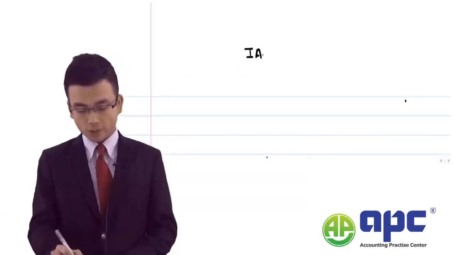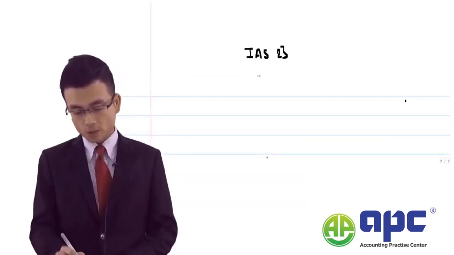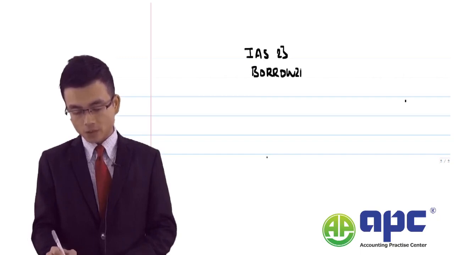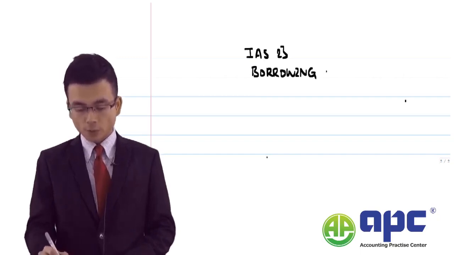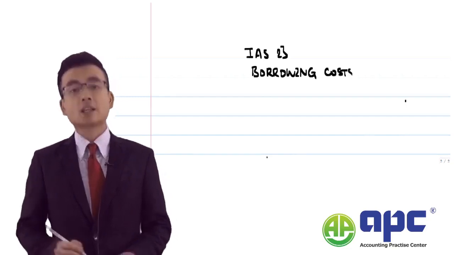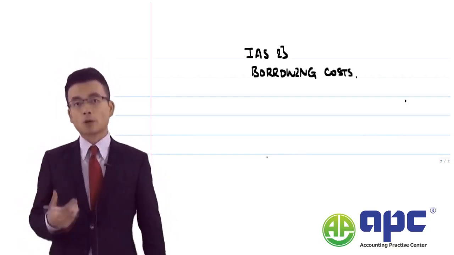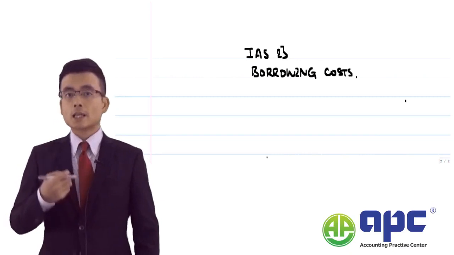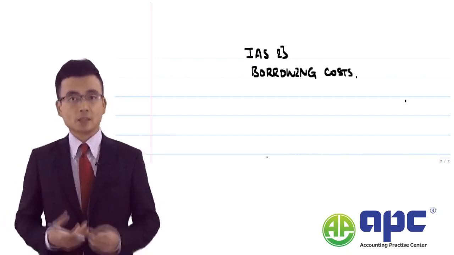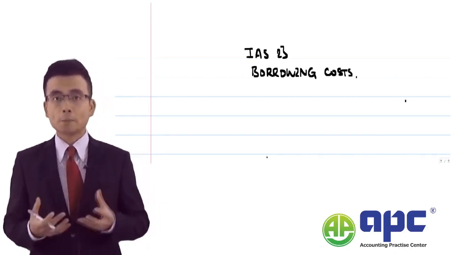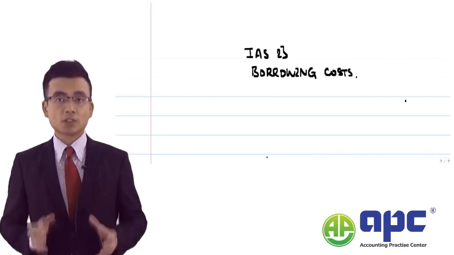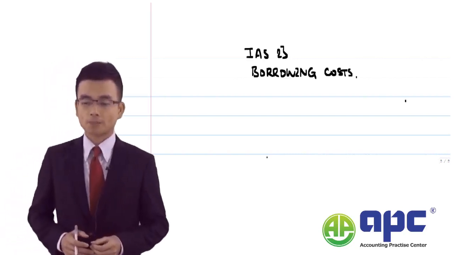Welcome to IAS number 23, or International Accounting Standard 23. We'll be covering borrowing costs. What that means is if we were to build a particular asset and we borrow funds from the bank, the interest expense that we paid can be capitalized if certain criteria are met.